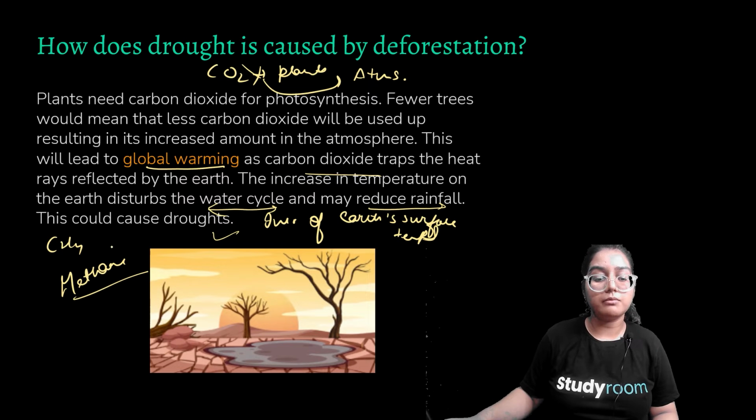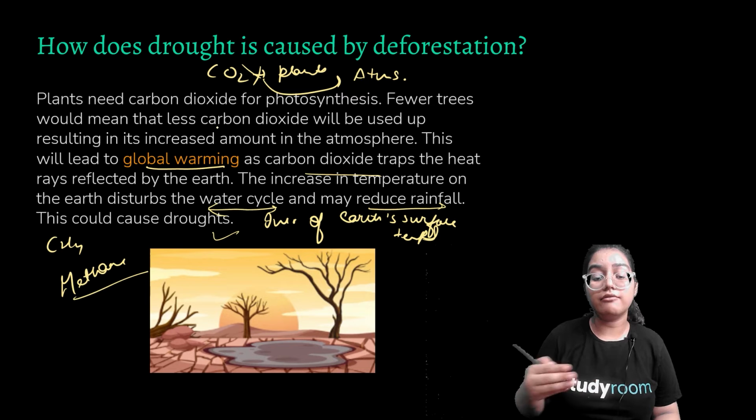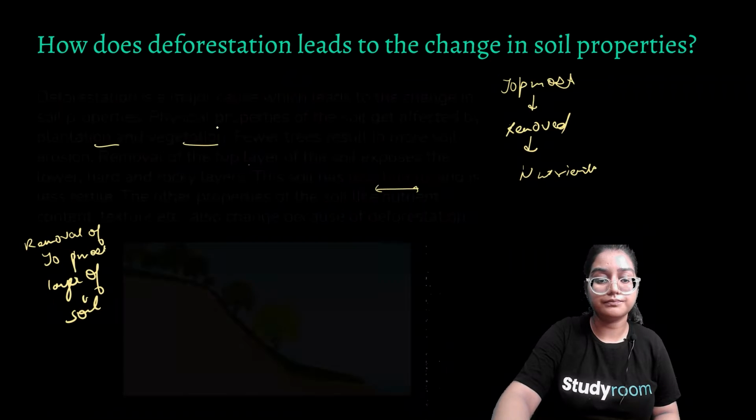Global warming means an increase of Earth's surface temperature. So if carbon sinks are depleted, then CO2 will remain in the atmosphere and lead to global warming, and it will disturb our water cycle and even our rainfall patterns. And if our rainfall patterns are disturbed, then it can lead to droughts.